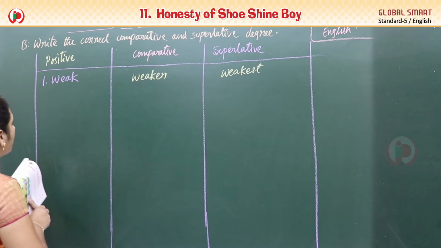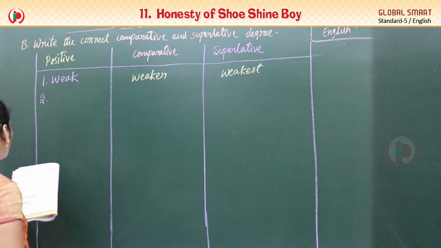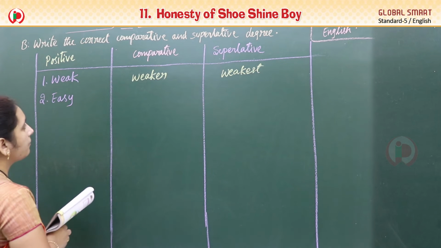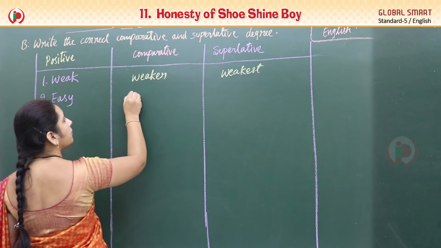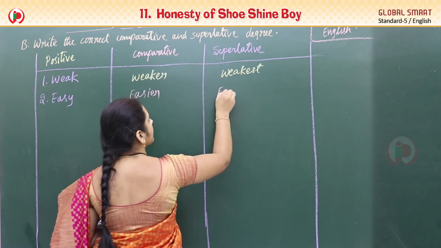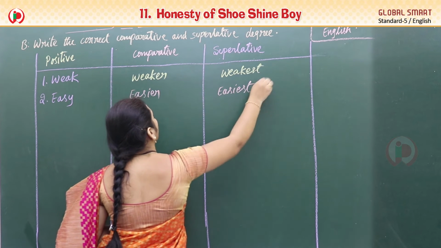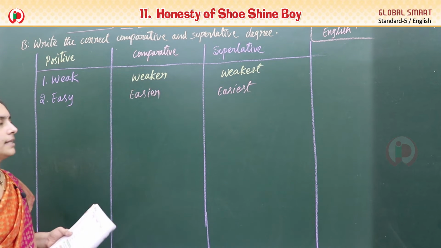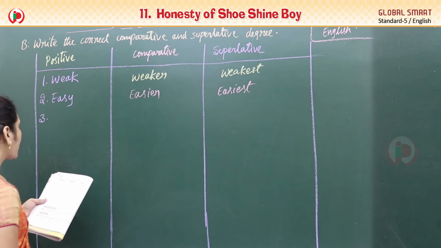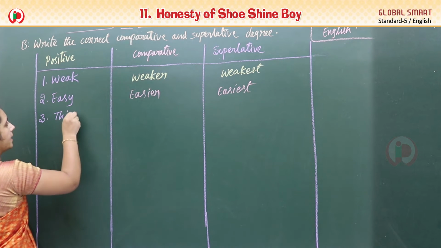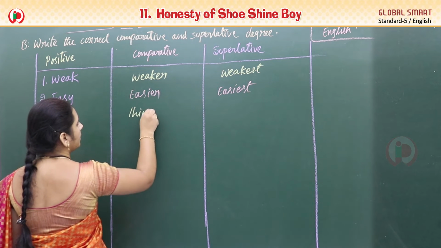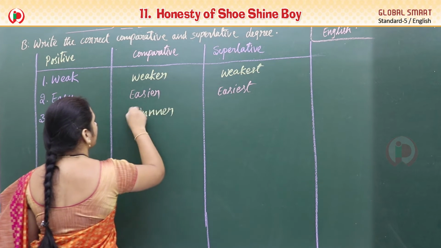And see the next one. Second one, easy. Comparative form for easy is easier, easiest. Very good. Easy, easier, easiest. Next, third one, thin. Thin, thinner, thinnest.